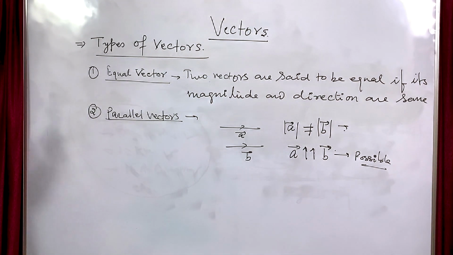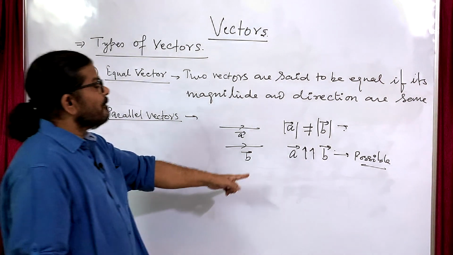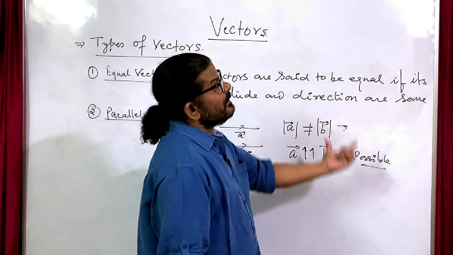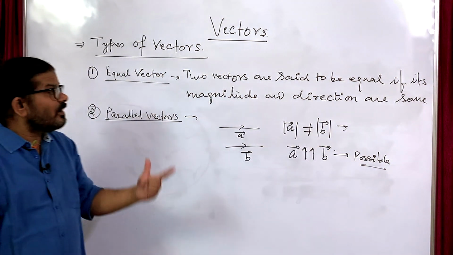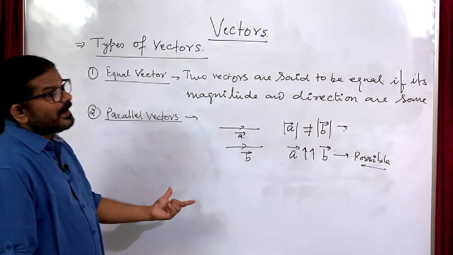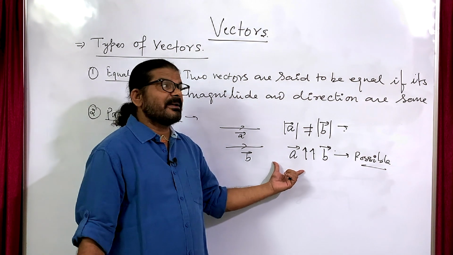If their directions are the same, the magnitude may be different, or two vectors may have the same magnitude as well as the same direction.